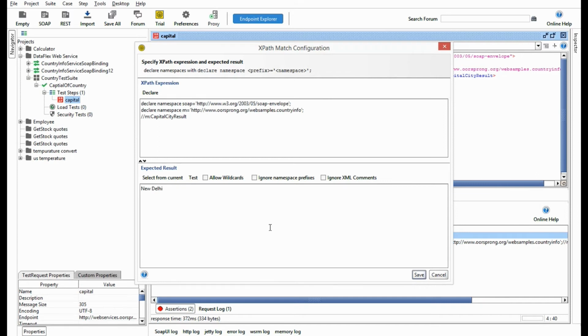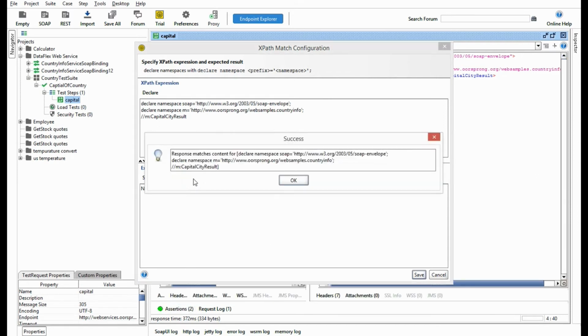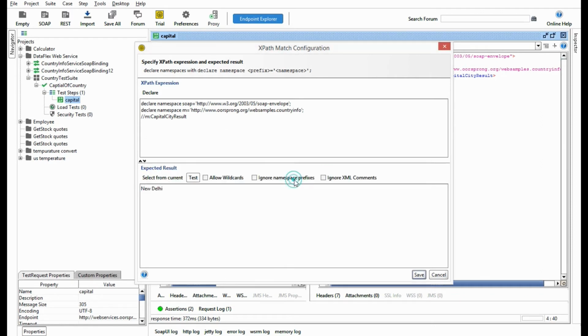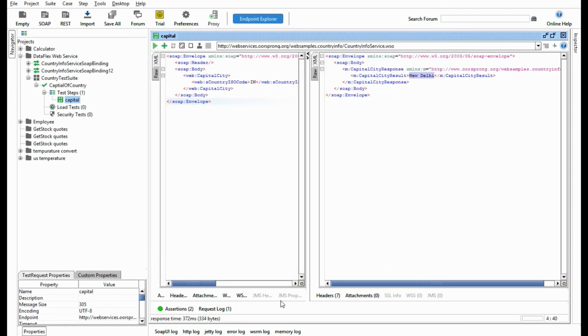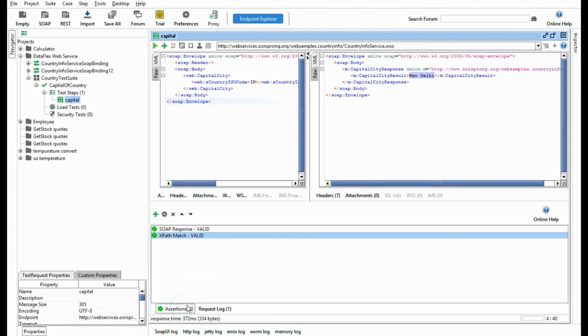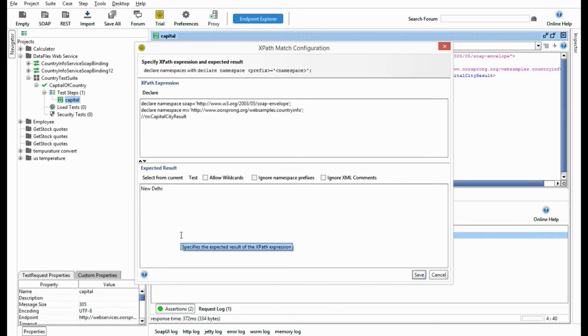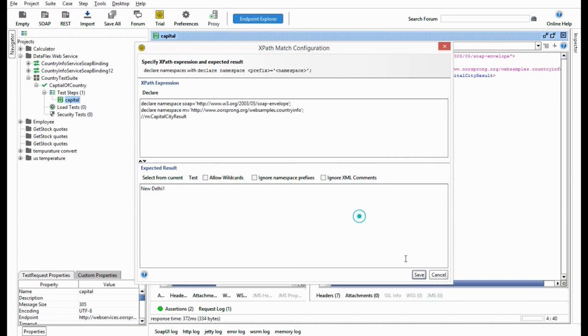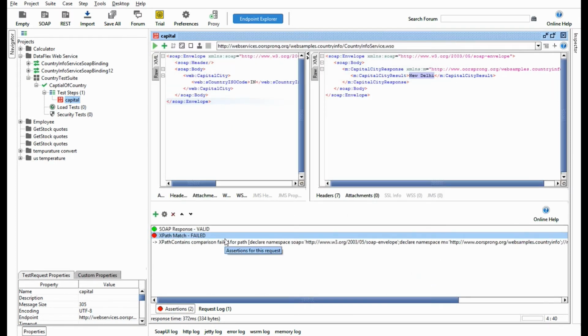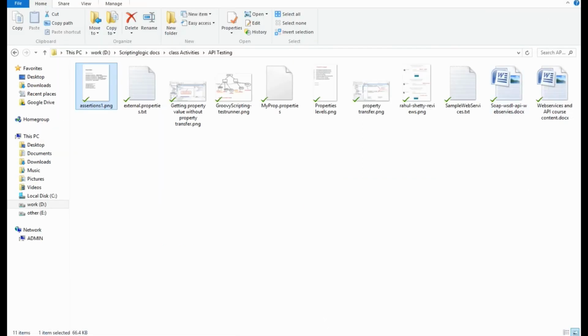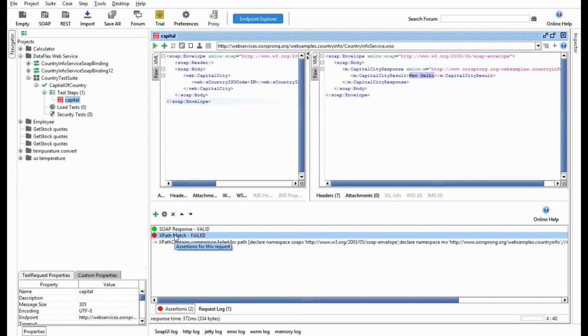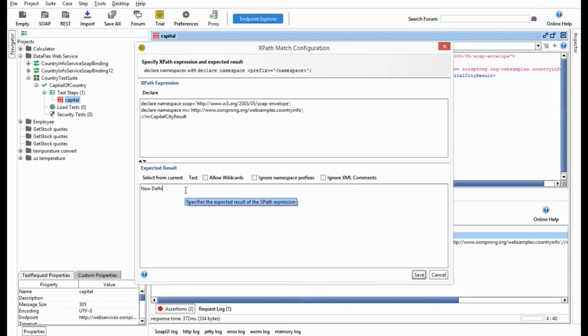Okay, so here you can test as well, right? Response matches before you save, and save here. Okay, so in the result you see XPath match is valid, right? If you write something else here, it will fail, right? The XPath will not match. Okay, next thing we will check whether this XPath exists or not. We'll make this pass first.